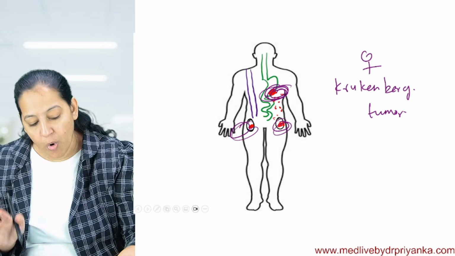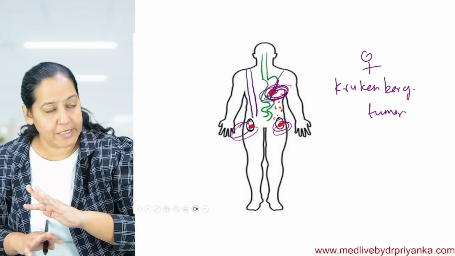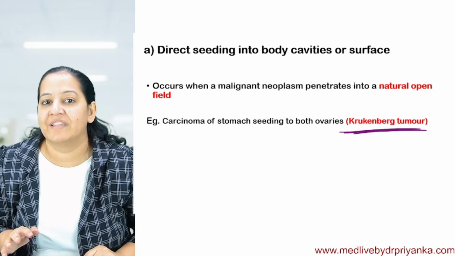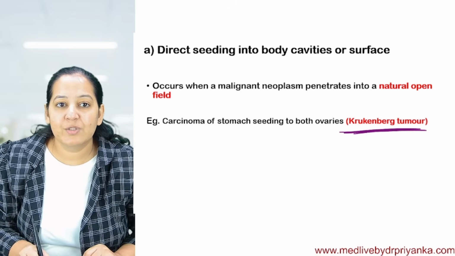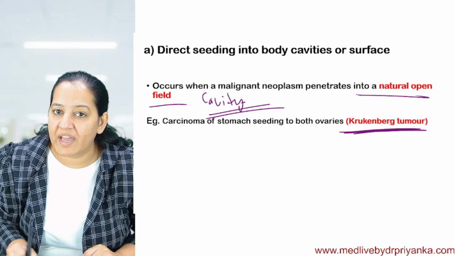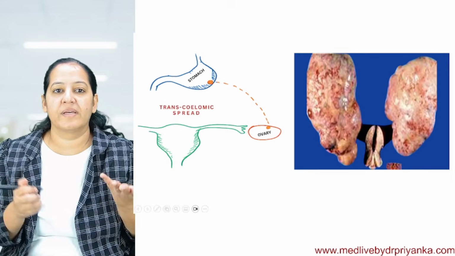So my question to you: how did the tumor from the stomach spread to the ovary? Is it via blood? No. Is it via lymphatic? No. It is via cavity. That's why it is known as transcoelomic. It is via a natural open field, that is, via body cavity. And the best example is Krukenberg. You can see the same Krukenberg diagram.